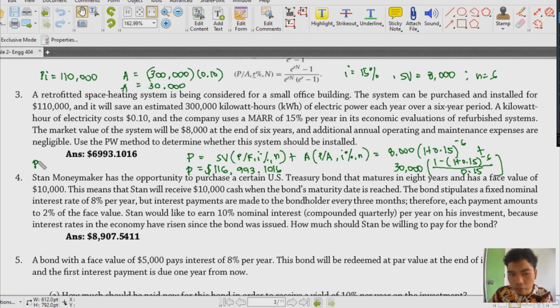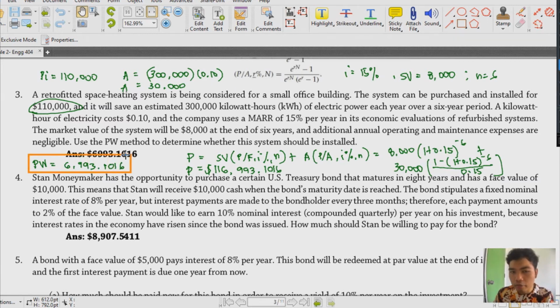We have to make sure that we subtract this with 110,000. Ito yung initial investment natin. So, from that, we could say na pwede nyo na siyang i-mental, no? Matatanggal lang naman yung 110,000. So, that becomes 6,993.1016. And this is your answer in your handout.